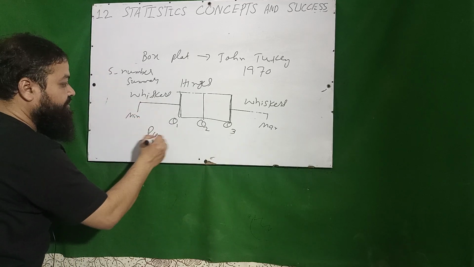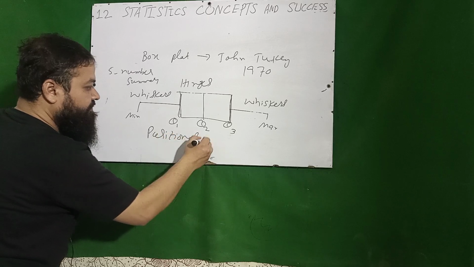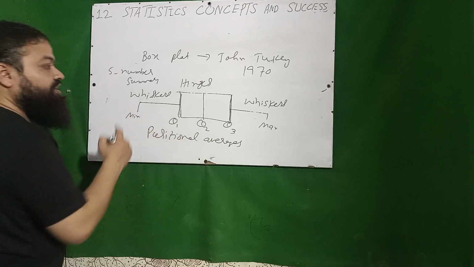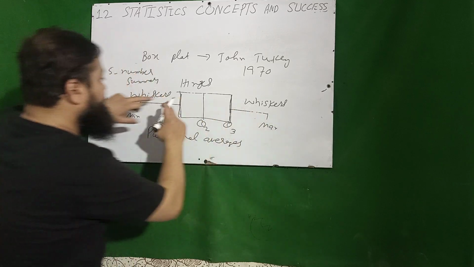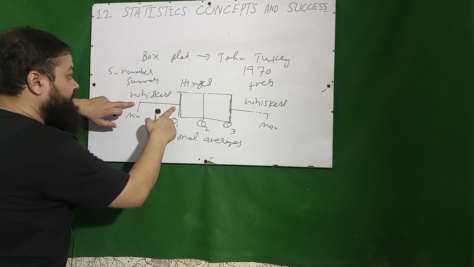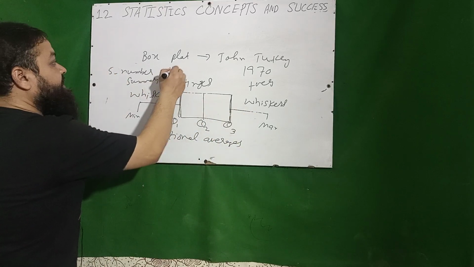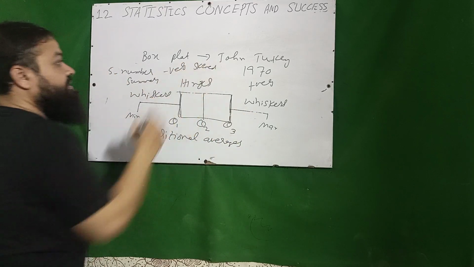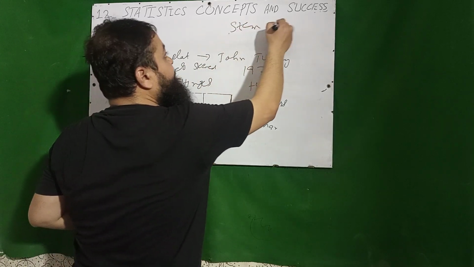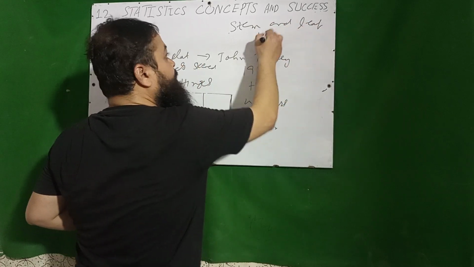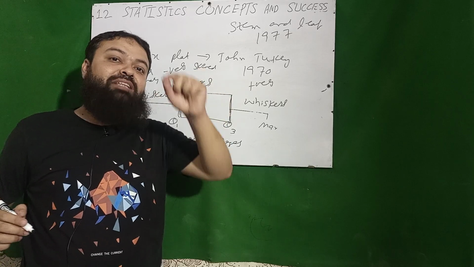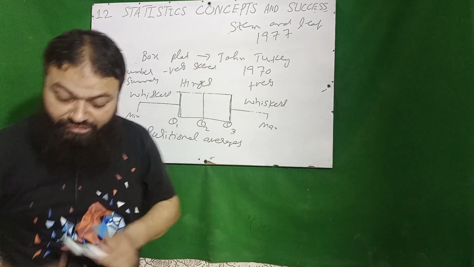It is based on positional averages. Q3, Q2 and Q1 are called positional averages. If that whisker is longer than this much, then it is positively skewed. If that whisker is longer than this much, that will be negatively skewed. And dear students, John Tuckey was the same person who introduced stem and leaf display, and the year was 1977. These all important questions can be the essential part of every written test of statistics.